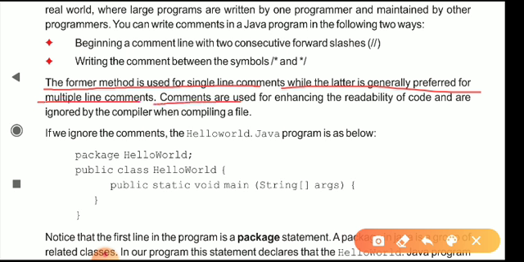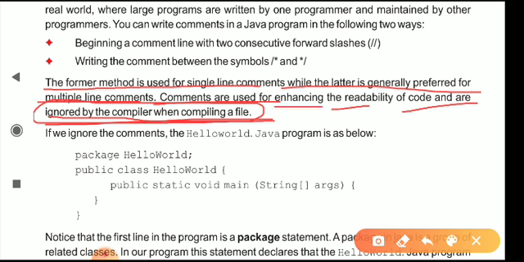Comments are used for enhancing the readability of code and are ignored by the compiler when compiling a file. That is, they are of no use in the compiling process.